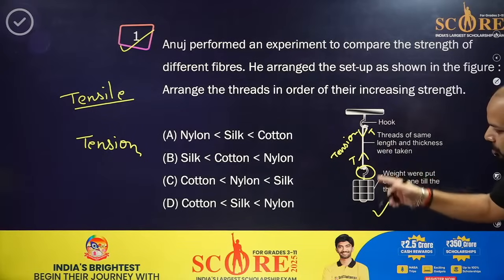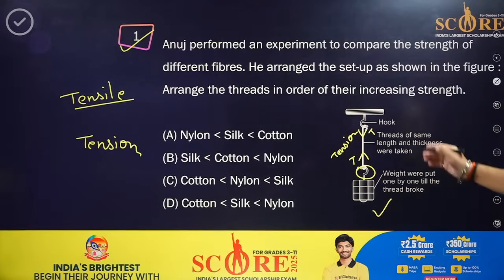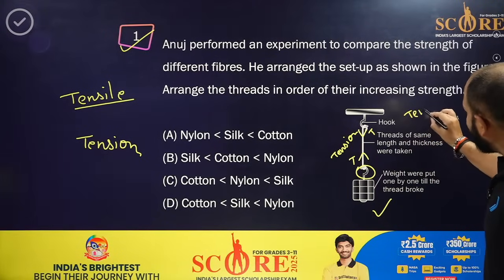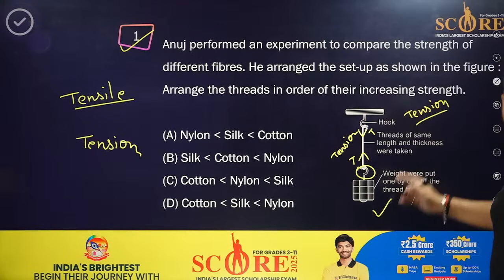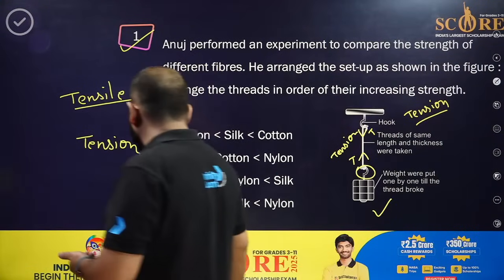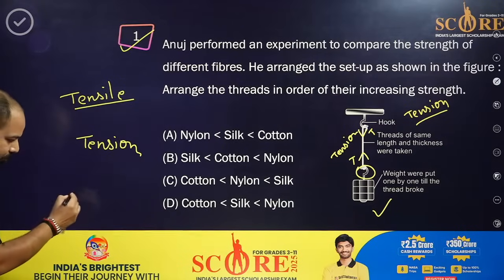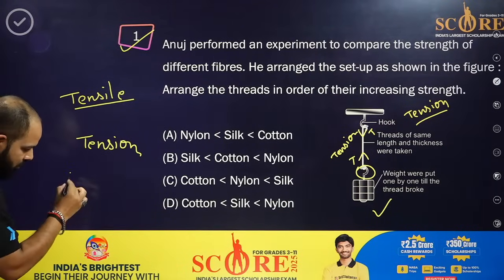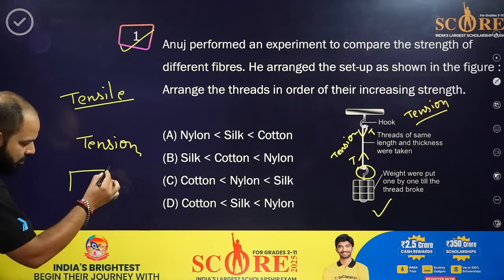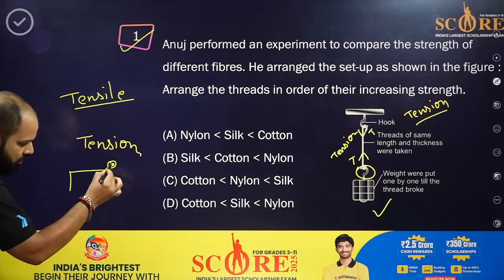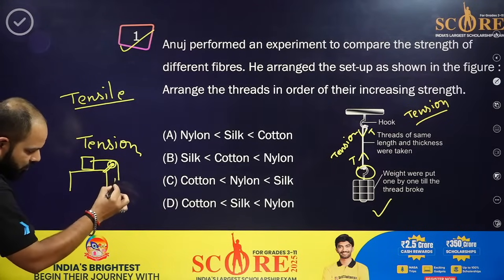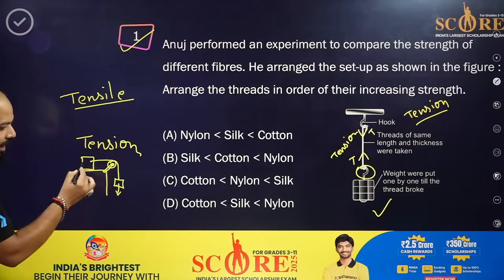Since the string is the same, the tension will also remain the same. You have done this in block diagrams, where its weight will be acting here.